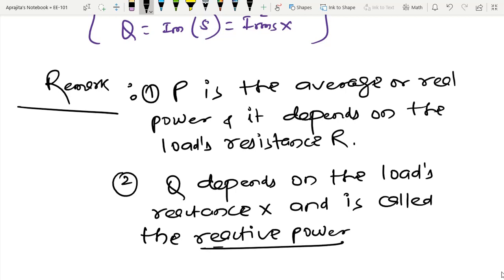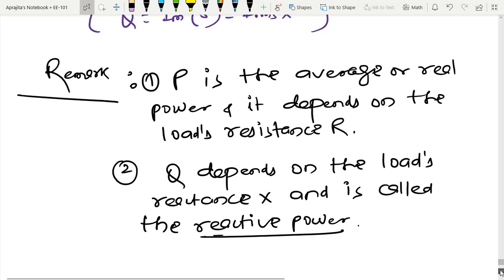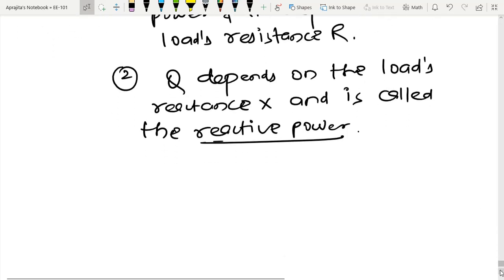From the above expression, I can also write like this, because you can see that S has two components.